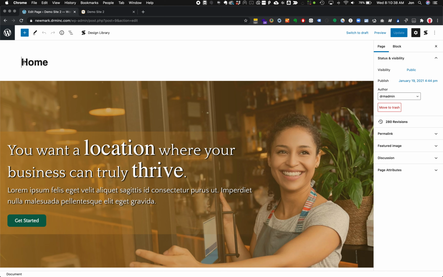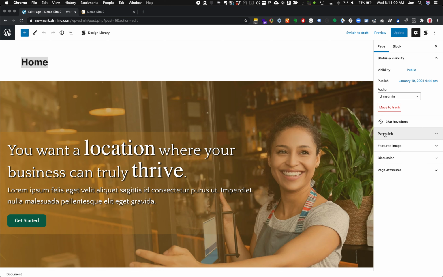Up here at the top, we've got an H1 and a title for this page. So the title for this page means that it's what shows up here in the URL. It also is what can show up in search engine optimization on the search engine results page. And it's basically kind of your primary title for the page. It tends to also be used in the permalink.